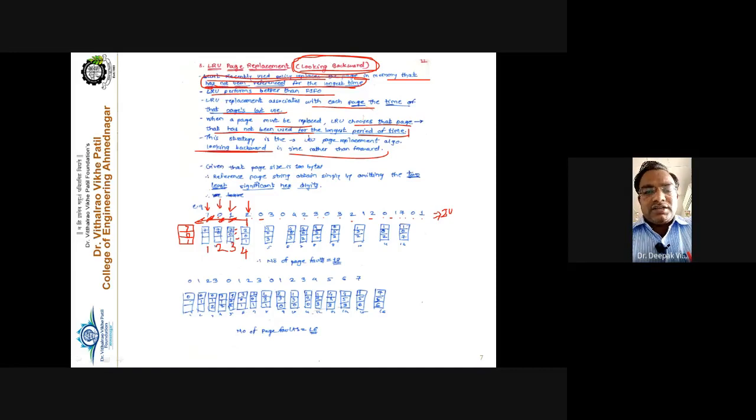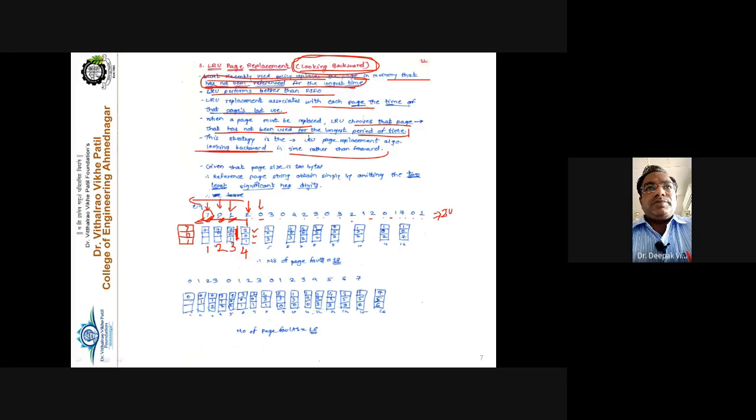1 was recently brought into the main memory, so you cannot replace it. 0 is moderate, it was brought in just before 1. But 7 is the oldest among 7, 0, 1. That's why I replace that particular page, and so you will find 2, 0, 1 here. Getting this point? You have to look in the left-hand side direction and compare the references in the left direction only. That is called looking in the backward direction, looking into the past. In optimal, we look into the future, but here we have to look into the past.